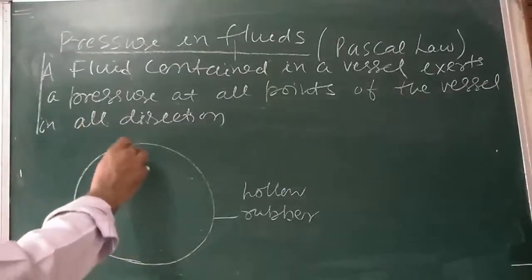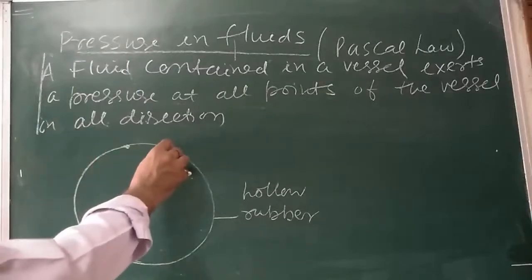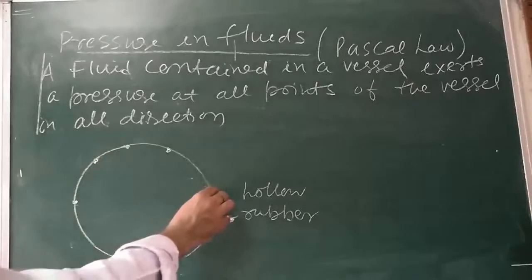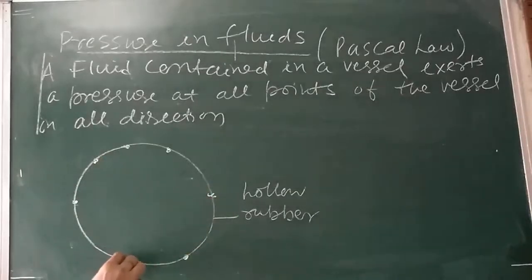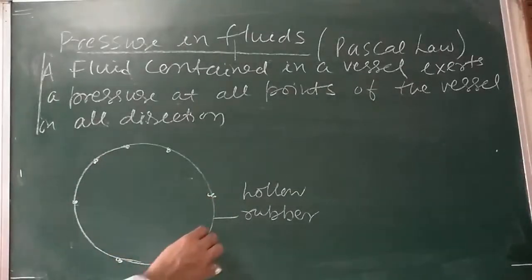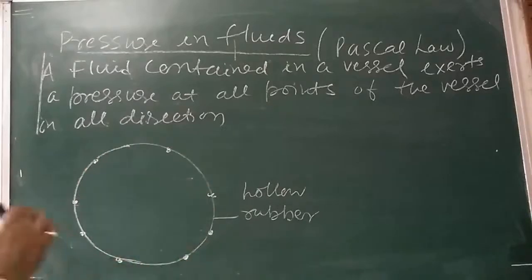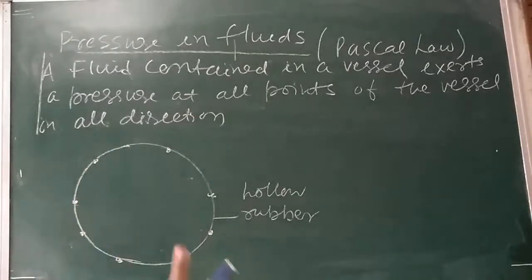Making a number of fine holes, say here, here, here, here. We are making a number of fine holes with the help of the pin at different positions, as you can see in the figure.